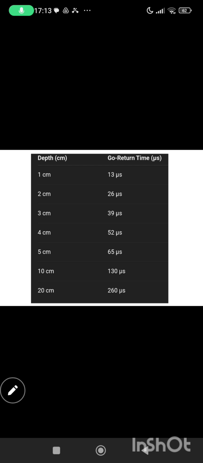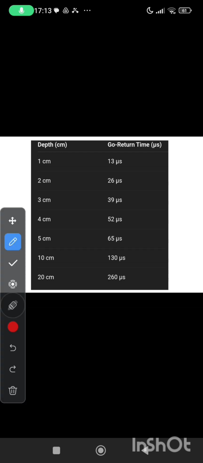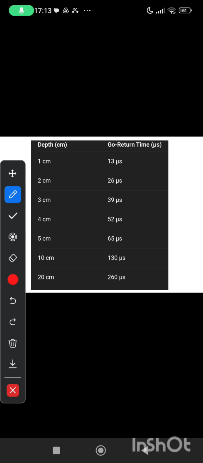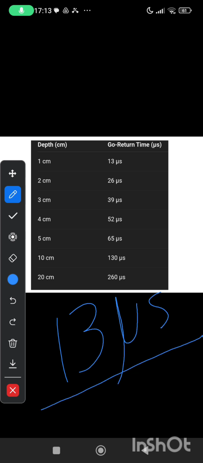Now what you need to remember is it takes about 13 microseconds for sound to travel 1 centimeter in soft tissues and come back again. This is our fixed go return time, which is 13 microseconds per centimeter.